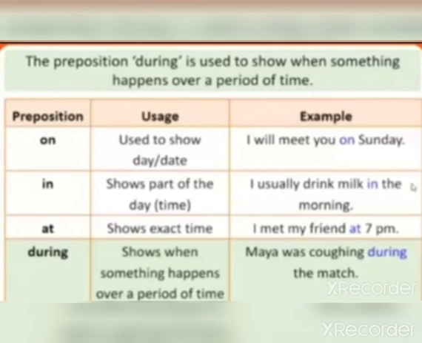So there is a period between the starting and ending of the match. That period is called duration. So for that we use the word during.